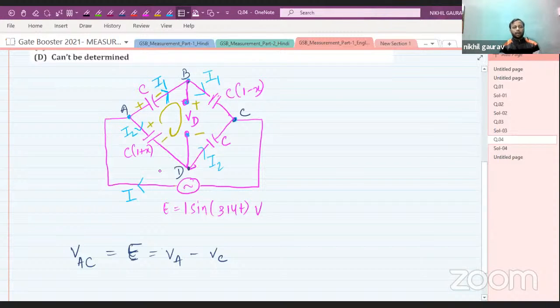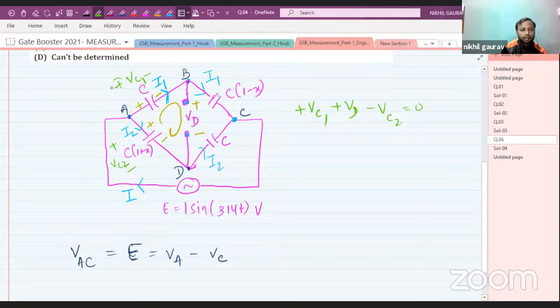Now let us use KVL. Let me name the voltages plus minus VC1, and here plus minus VC2. So KVL will be plus VC1, then plus VD, then minus VC2.